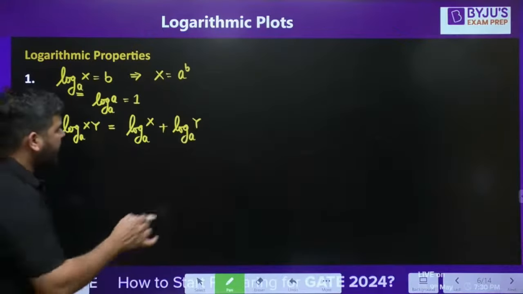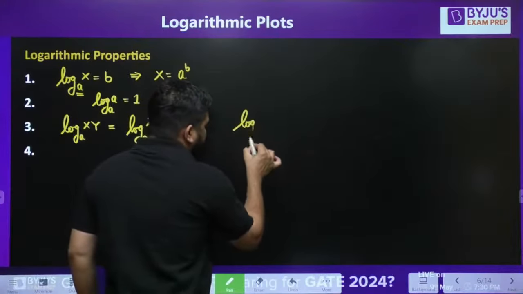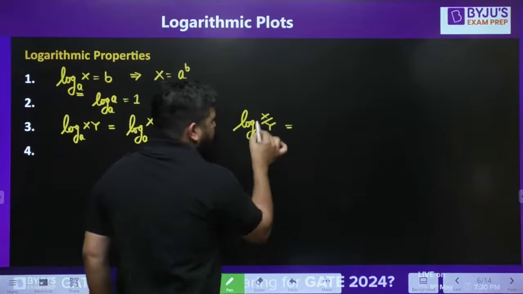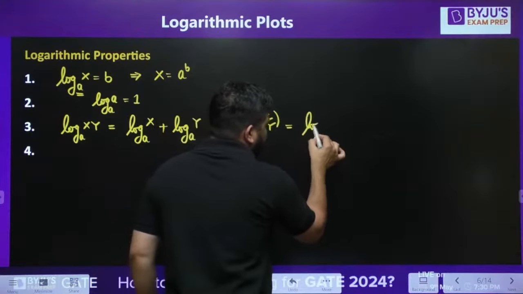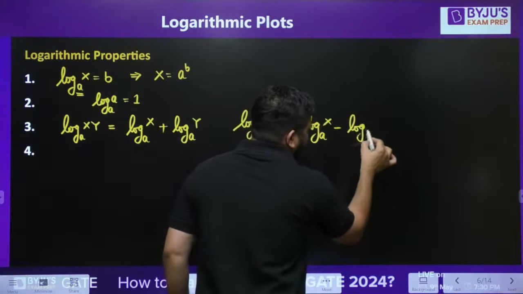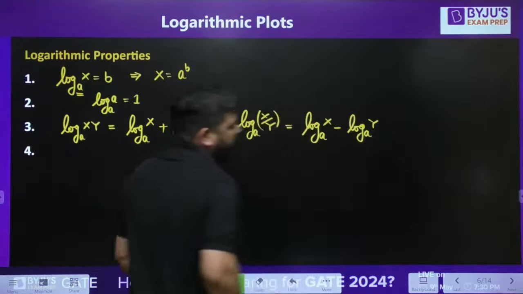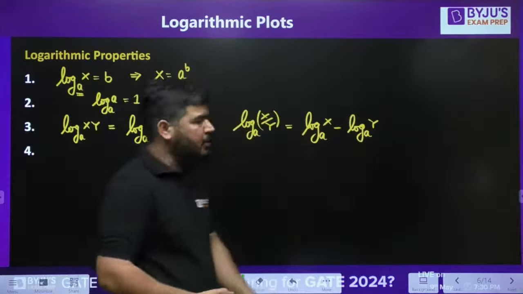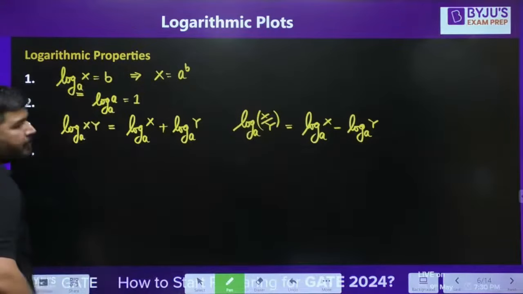Similarly, if you say log of base a and x upon y, so what you can do is you can write it like this: log a x minus log a y. Okay, you can write it like this. I hope it is clear. Again, this is true. Okay, now property number 4.